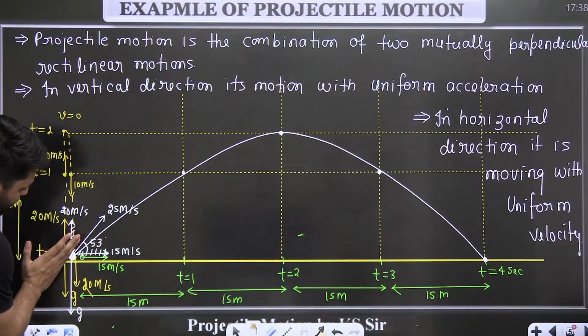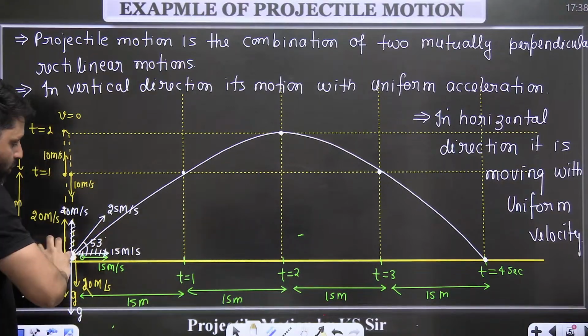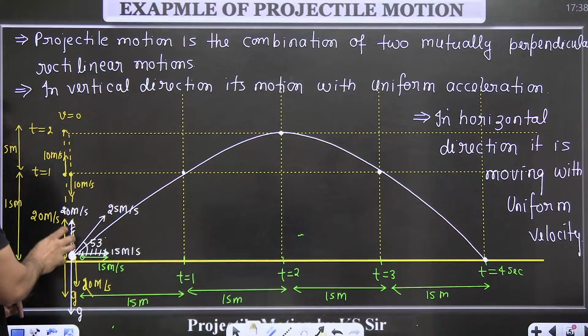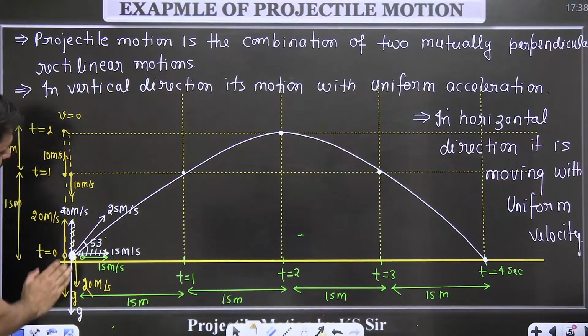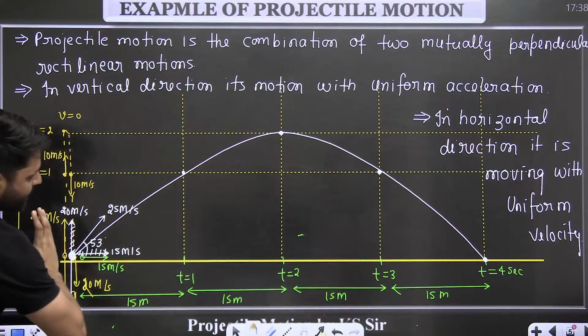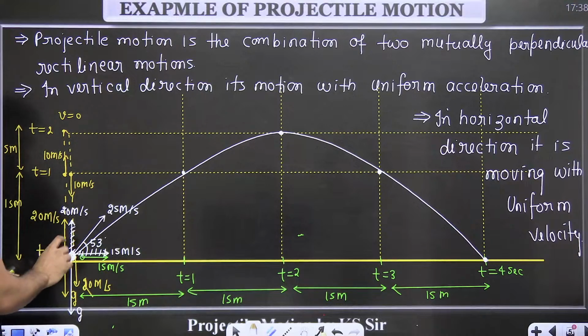So when you project a particle with 25 meter per second at an angle of 53 degree, what will you do? You will have the x component of the velocity, you will have the y component of the velocity. In vertical direction there is acceleration as well. In this direction particle will go up and then come down, but in this direction it will be continuously moving with uniform velocity. So when you project this particle, it goes up in 2 seconds and then comes down in 2 seconds.